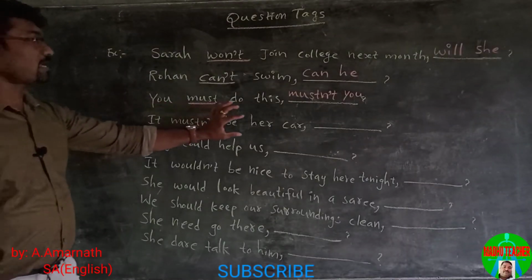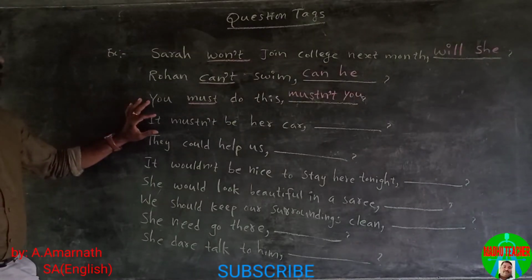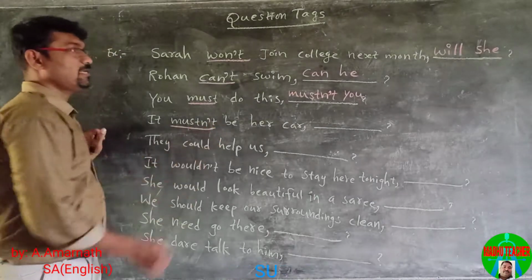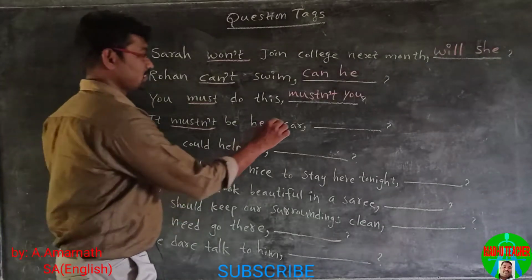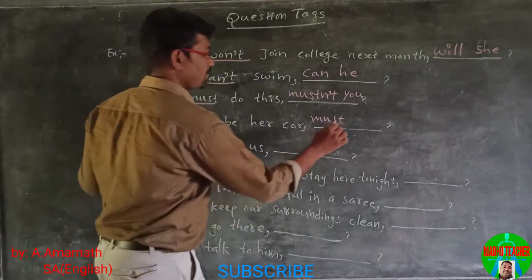It mustn't be her car. This statement is in negative form, so we use a positive tag. Here the helping verb is mustn't. Mustn't becomes must, and the pronoun is it.